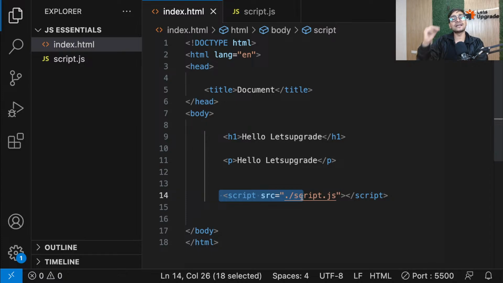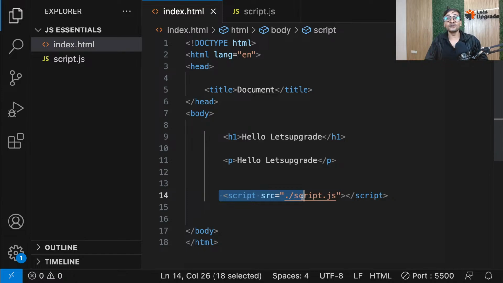Because if you put your script in the head, that means when your page loads, first the JavaScript will load and then your HTML will load. And sometimes if you have written some code in JavaScript that is working with HTML, and because of some reasons, maybe a net issue or something like that, your HTML takes time to load, your JavaScript will load first, right? And if JavaScript is doing something, that will be delayed because the HTML has not loaded yet.